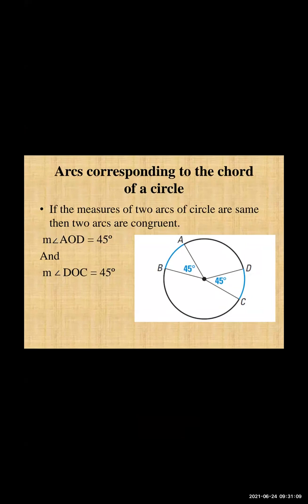So if we draw AB and CD, a segment, that segment is called a chord, because the endpoints of the chord lie on the circle. So AB and CD become equal, because arcs corresponding to the chords of a circle are congruent. If two arcs are congruent, then its central angle, its arc, its chord, all are also congruent. Okay.